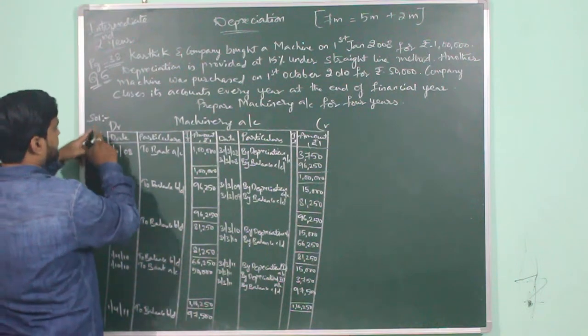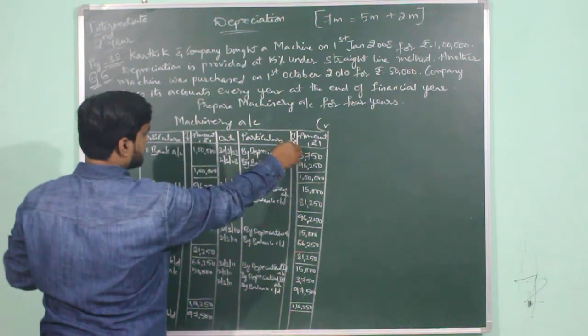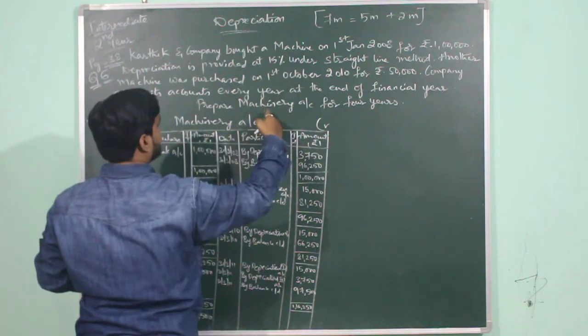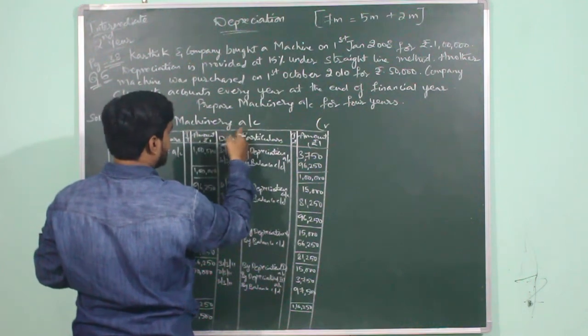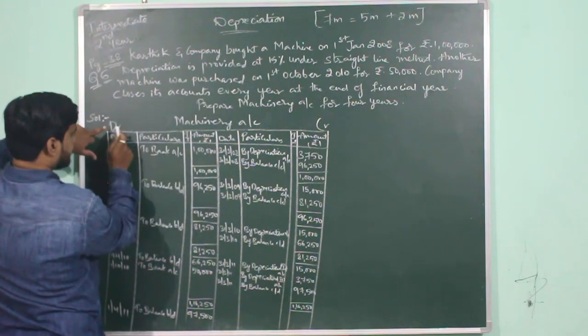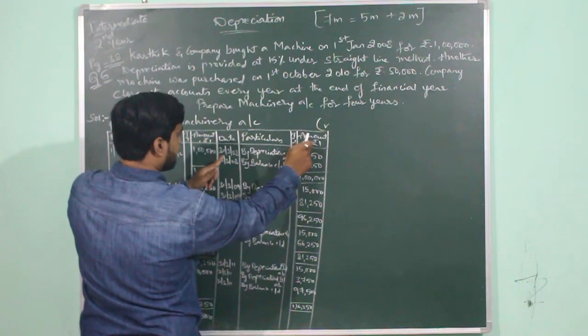Here is the solution. Here is the format: date, particulars, JF, general folio, amount rupees. What is the asset that you are purchasing? Machine. So you will be writing the name of the asset as machinery account. So what is the format? Date, particulars, JF, amount. This will be represented as DR, debit, and this will be represented as CR, credit.